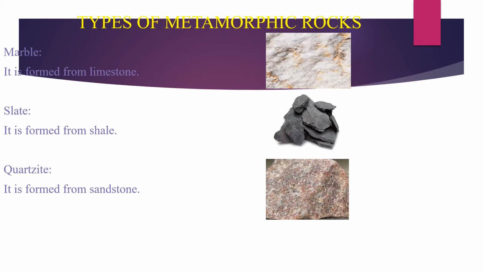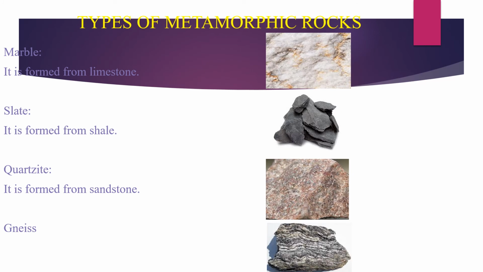And last one, gneiss. It has a striped look because of the different minerals present in it. So it is used for construction purposes.